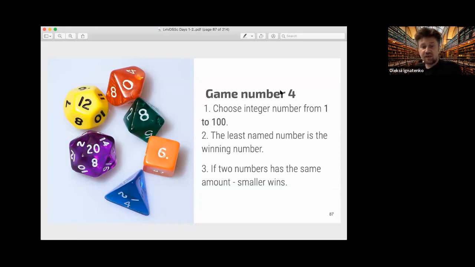So here we have the opposite of the previous game. The least named number is the winning number, but if two numbers have the same amount, the smaller wins. And to be in this set, you need to name this number. If you name zero, you do not play. So if two players name one, two players name two, and one player names five, then five is the winner, because five is the least named number. But if you have different numbers each named by one player, then the smallest one is the winner.